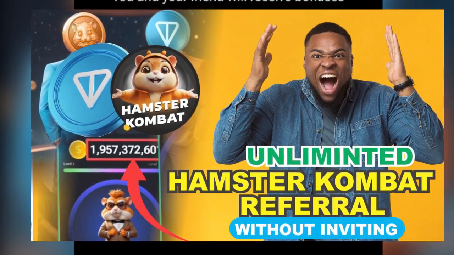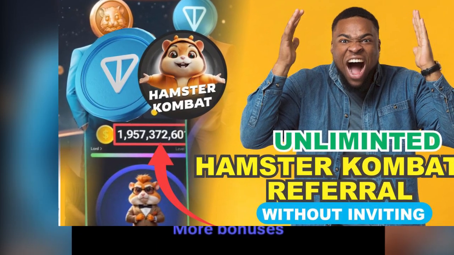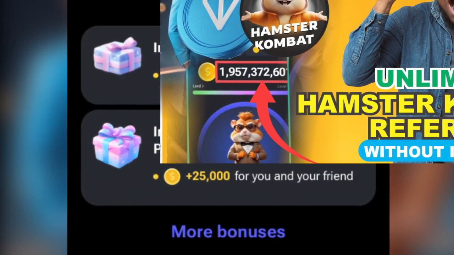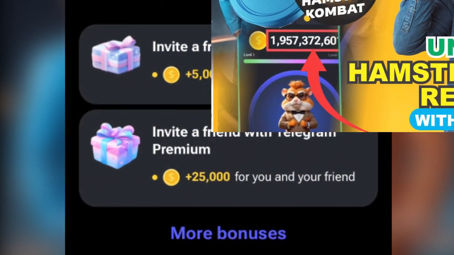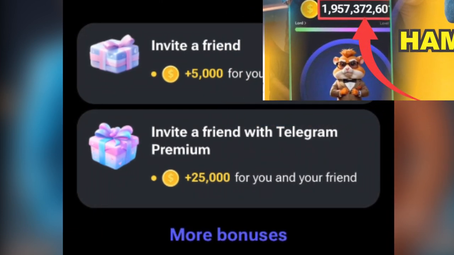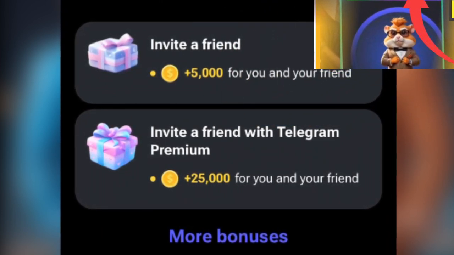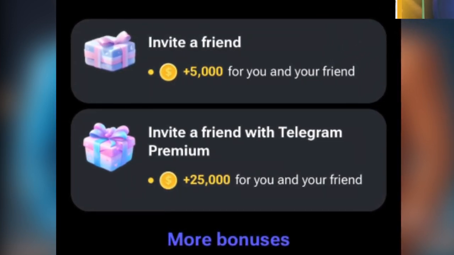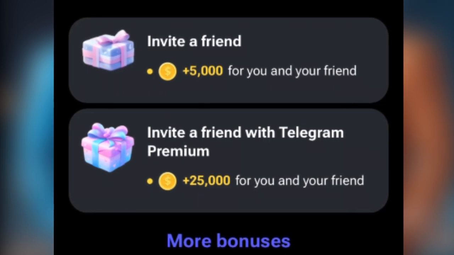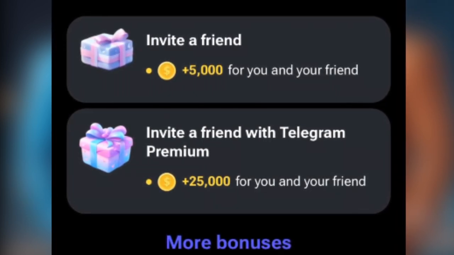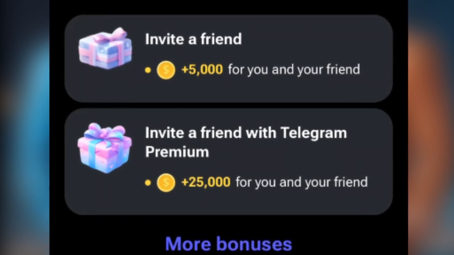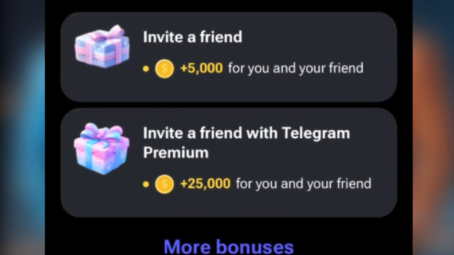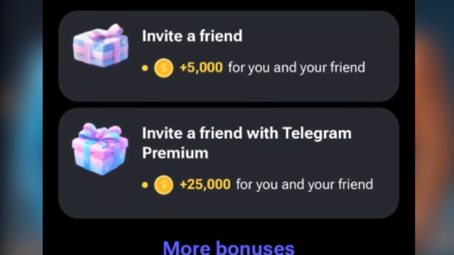Now, if you invited people through this Telegram app and the person joined Hamster Kombat through Telegram app, it will take 3 to 4 days to reflect. Now you can see the differences. The difference is that this person joined through Telegram, and Telegram to Telegram, the Telegram algorithms, or Telegram bots, will make the whole thing very easy and fast. But as long as it is coming from outside Telegram, it will take Telegram's bot a couple of days to generate this thing into your Hamster Kombat account, not to think of reflecting.